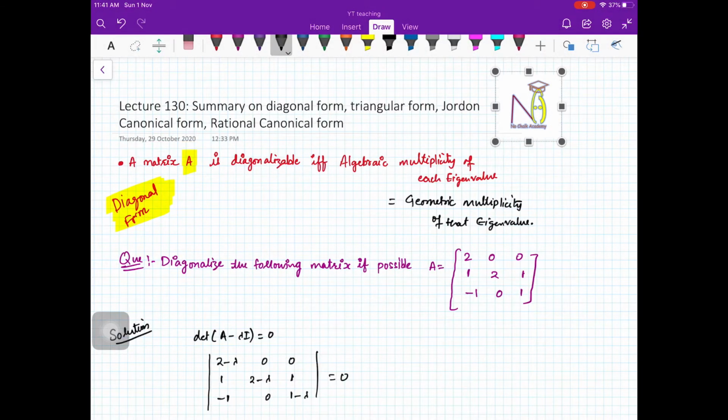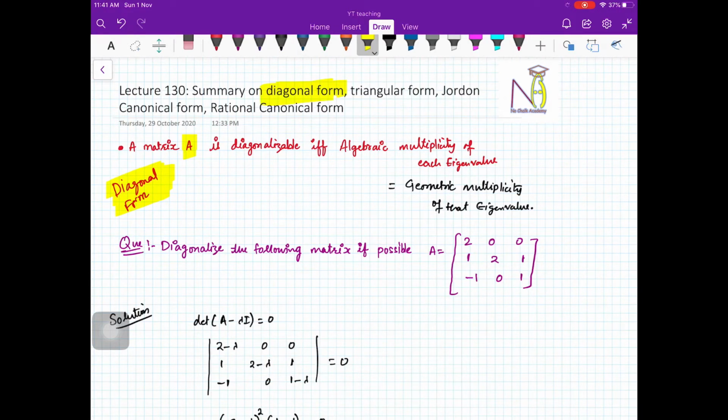Hello everybody, welcome to this next video on linear algebra. Till now you must have seen what we have done: we have studied the diagonal representation of a linear operator or of a matrix, triangular form, Jordan canonical form, and rational canonical form.